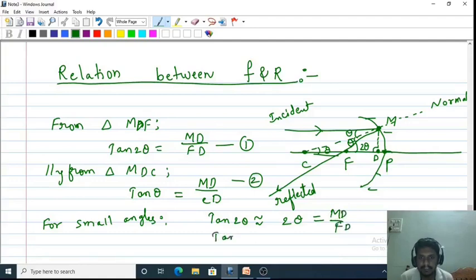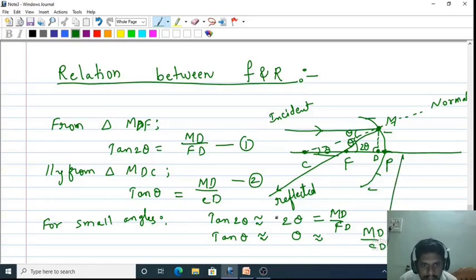Similarly, tan theta is approximately equal to theta for small angles, and tan theta is MD by CD. Okay, see here, I'll write here the remaining part.